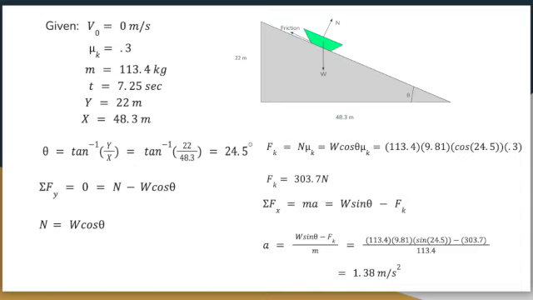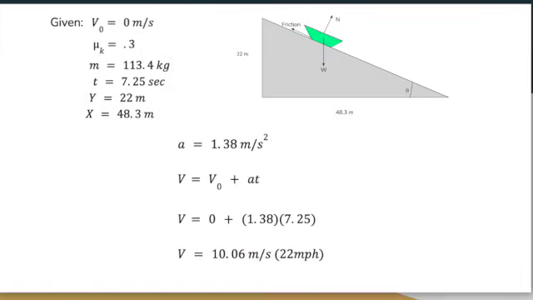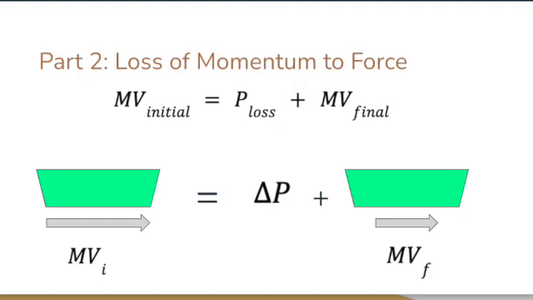By dividing the net force in the x direction by mass, we get the acceleration. By multiplying the acceleration by the time it took for Cooper to get down the hill, we get the final velocity of around 10 meters per second. We were now ready to do a momentum analysis.